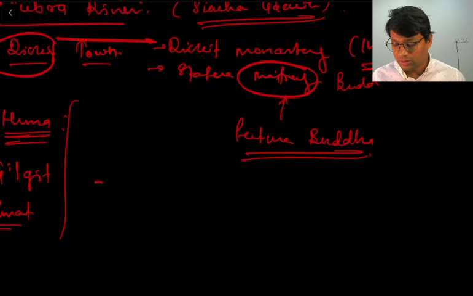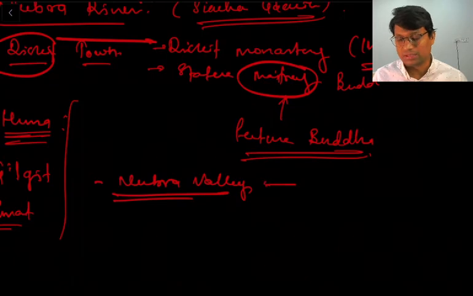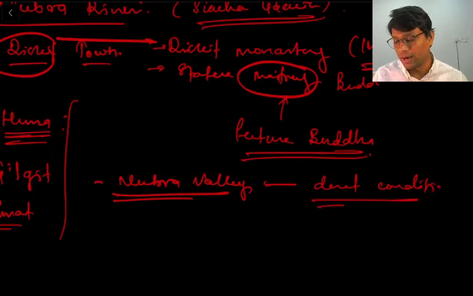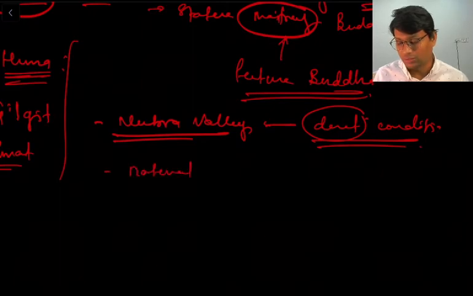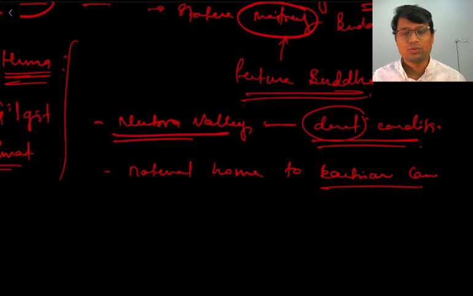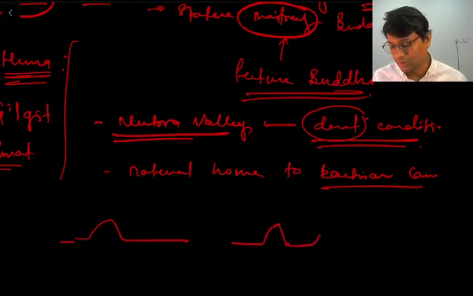Having said that, now there is Nubra Valley. Nubra Valley is mostly in desert-like condition, and it is famous for its picturesque views and its desert conditions. It is also a natural home to the Bactrian camel. So what are Bactrian camels? If you have seen the Indian desert camel, they have one hump, right? But Bactrian camels have two humps like this, right?